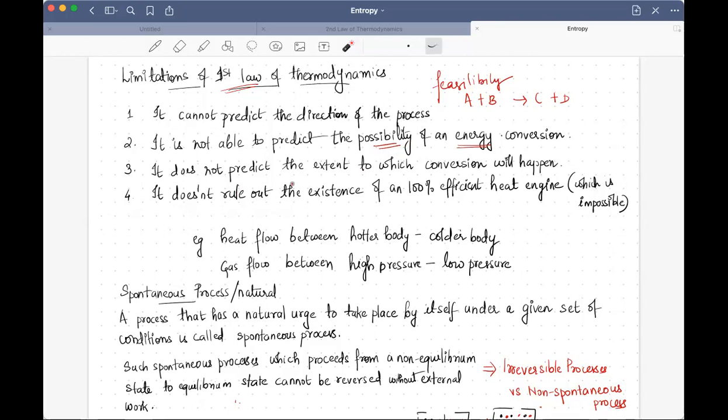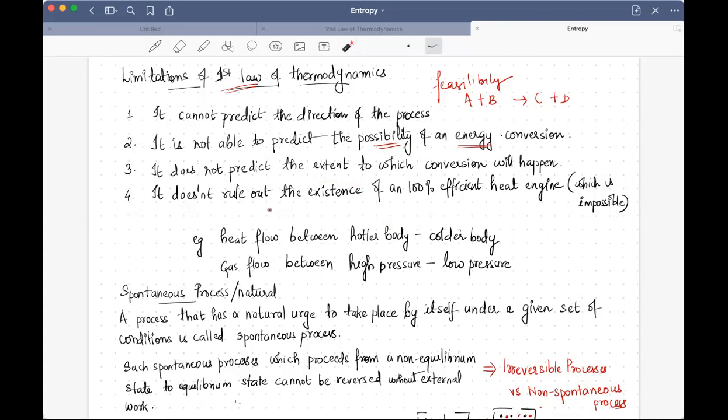The third limitation is that it's not able to predict the extent to which this conversion happens. That means if heat is going from a hotter body to a colder body, until what time or to what extent will this heat transfer happen? That is not predicted by the first law of thermodynamics.